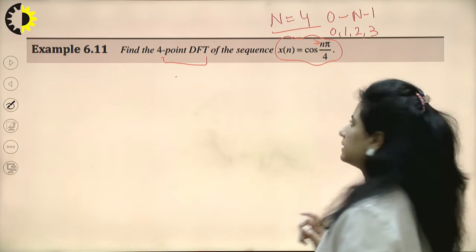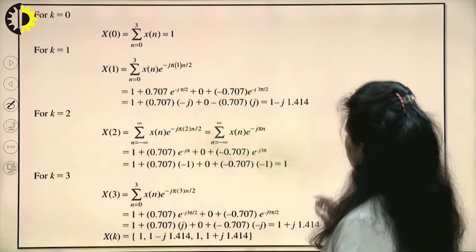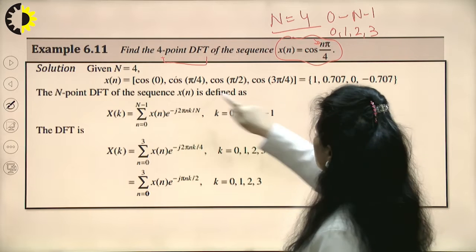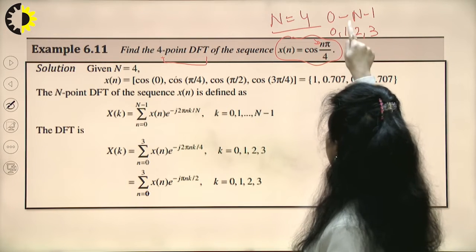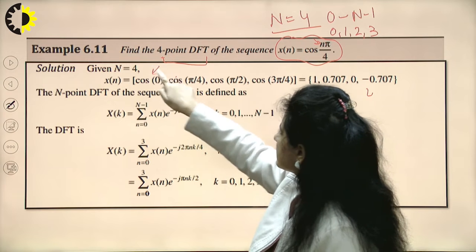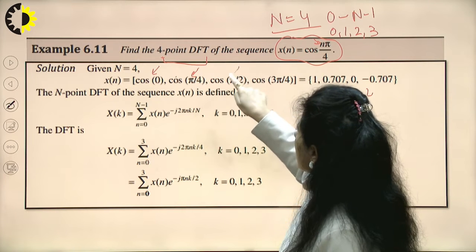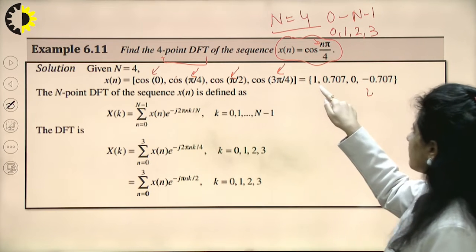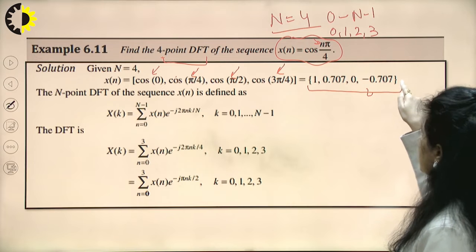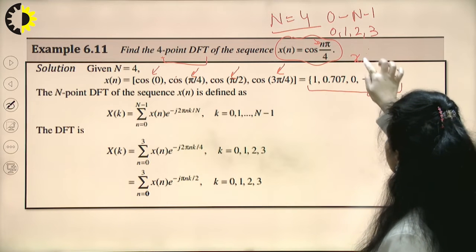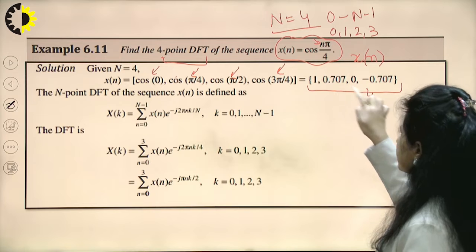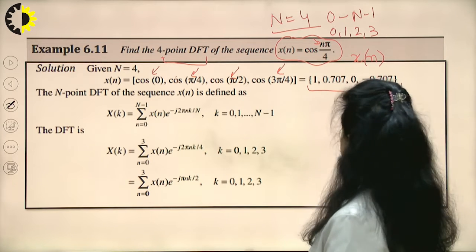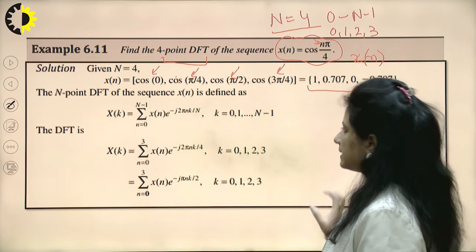So what do I get here? In this sequence, when I substitute the value of n as 0, it is cos 0, cos pi by 4, cos pi by 2 and cos 3 pi by 4. Evaluating the values, this is the sequence I obtained. The sample values xn are 1, 0.707, 0 and minus 0.707. So I need to calculate the transform over these sample values.